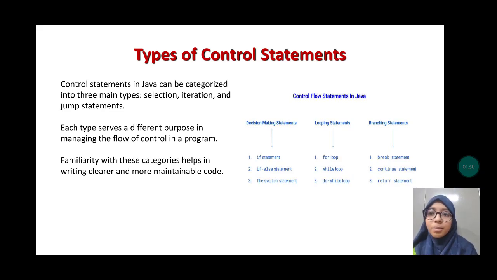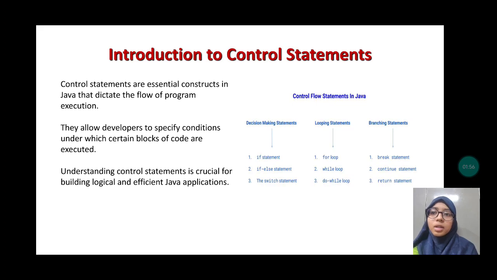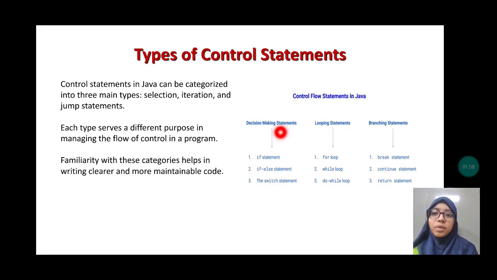Control statements in Java can be categorized into three main types. The first one is selection, the second one is iteration, and the third is jump statements. Each type serves a different purpose in managing the flow of control in a program. Familiarity with these categories helps in writing clearer and more maintainable code. Again, here we will see the control flow statements, that is decision making statements, looping statements, and branching statements. These are the types of control flow statements. Let us go to the next slide.